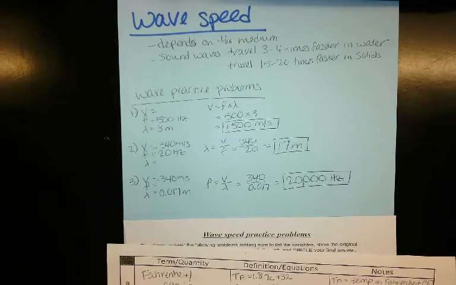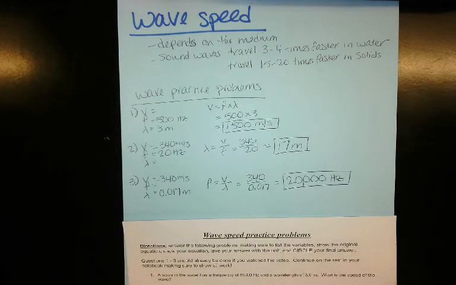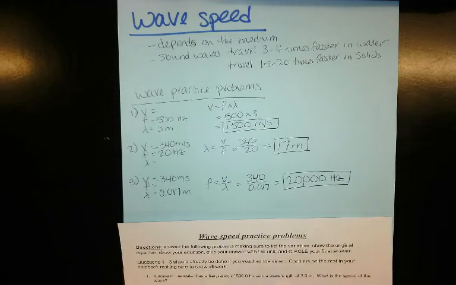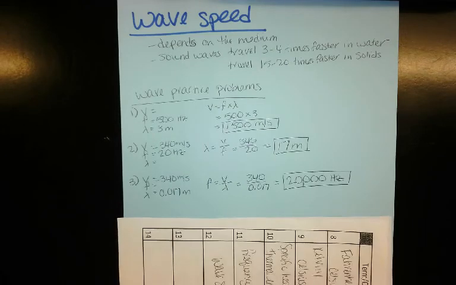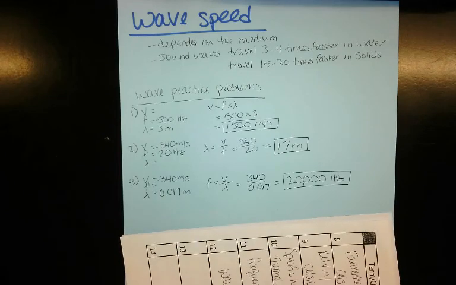Alright, so as you see, they're very similar to how we solved for speed and velocity at the very beginning of the trimester, so they shouldn't be difficult to do. You're going to continue on with the rest of the worksheet in your notebooks. You're going to have 12 more of these. You should have already finished the frequency period problems in your notebook, so you should have 1 through 7 done of those. Once you have both of them done in your notebooks, then you are done with the speed problems and the frequency period problems.